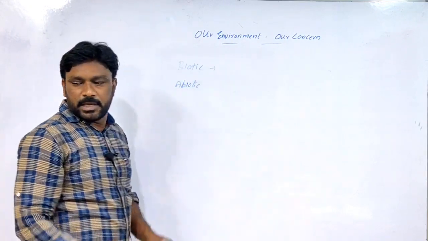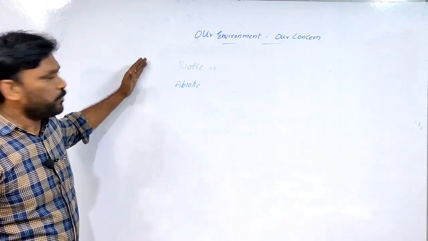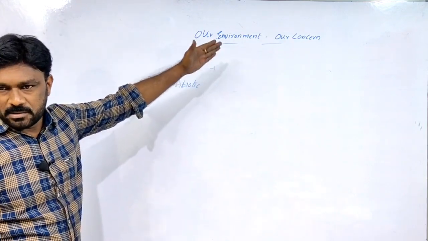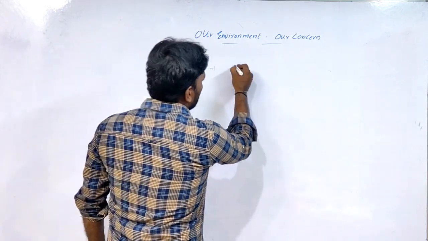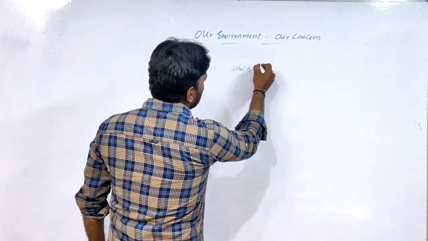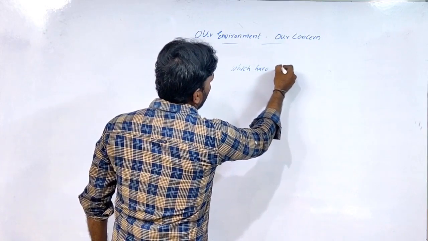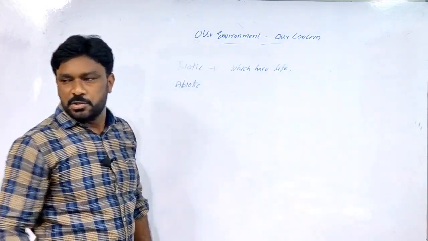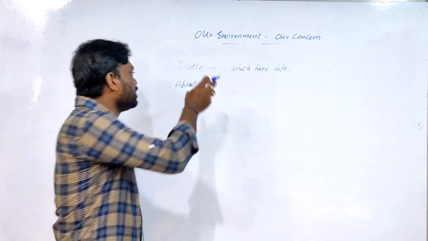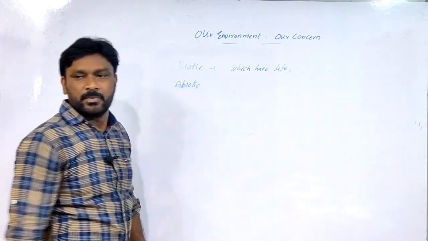In the name itself it is there: biotic, which have life. Bios means life, living organisms. The factors which have life, plants, animals, human beings, microorganisms, all come under the biotic factors.